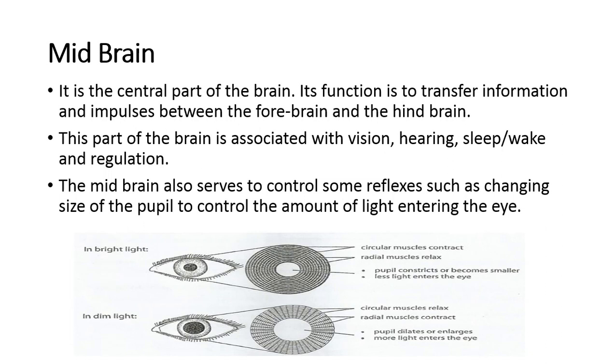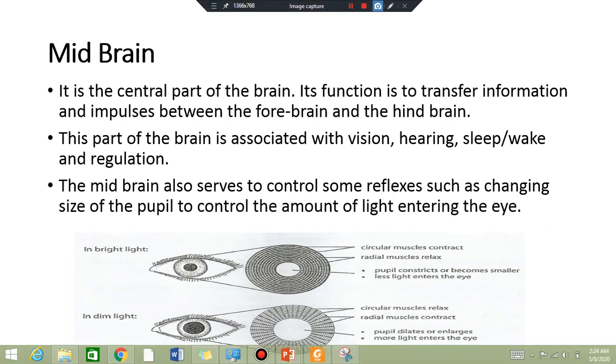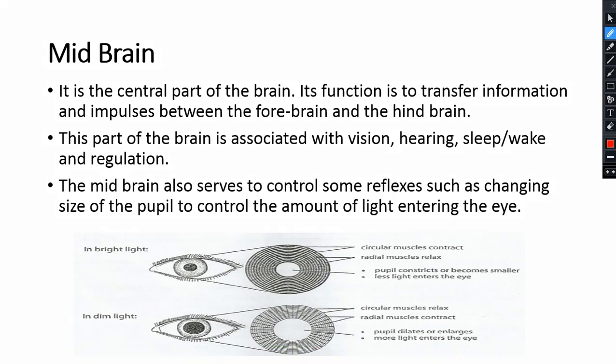It is the central part of the brain. Its function is to transfer information and impulses between the forebrain and the hindbrain. This part of the brain is associated with vision, hearing, sleep and wake, and regulation. The midbrain also serves to control some reflexes, such as changing the size of the pupil to control the amount of light entering the eye.